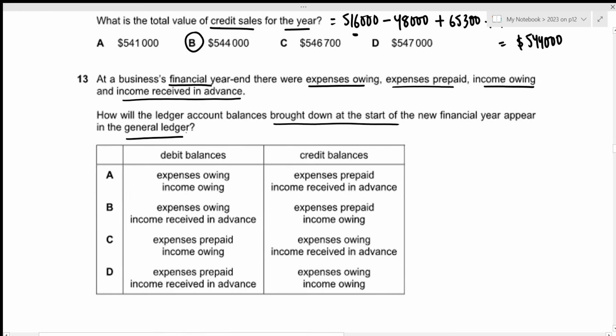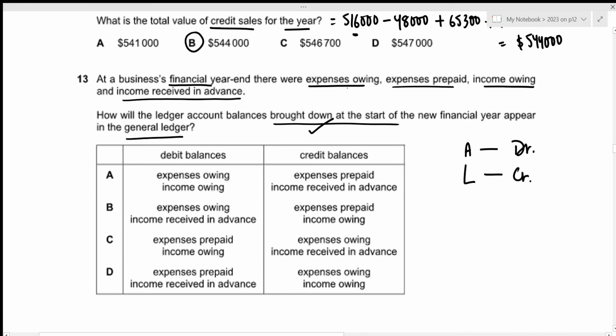Okay, so for this one, we just have to classify whether the given headings would act as our current assets or current liability. Because whenever we talk about assets, the opening balance or the balance brought down at the start of the new financial year will be shown on the debit side. Whenever we're talking about liabilities, the opening balance will be shown on the credit side.